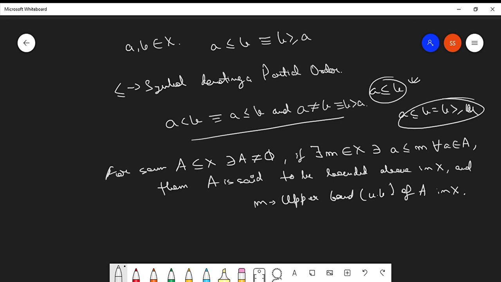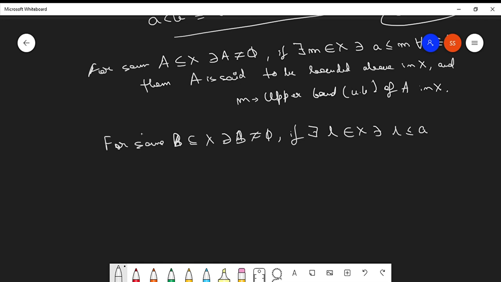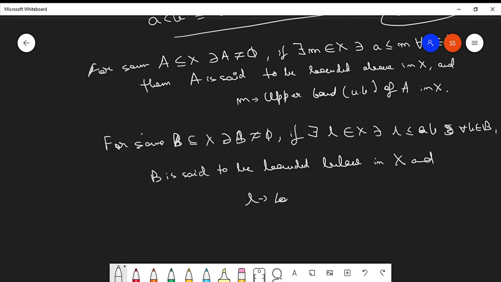Similarly, if you have the same definition for B being some non-empty subset of X, if there exists some L which belongs to X such that L is related to b for all small b belonging to the subset capital B, then B is said to be bounded below in X, and L is said to be the lower bound, also called L.B. of B in X.